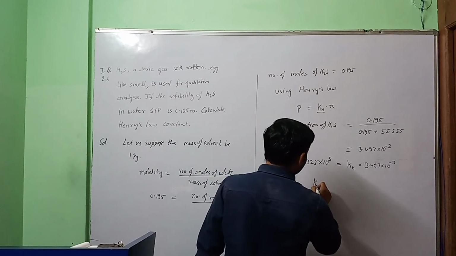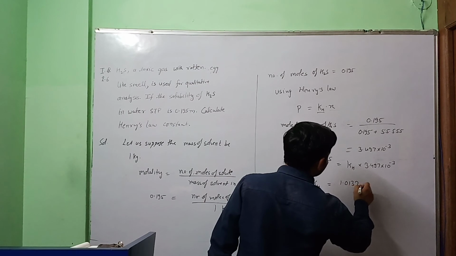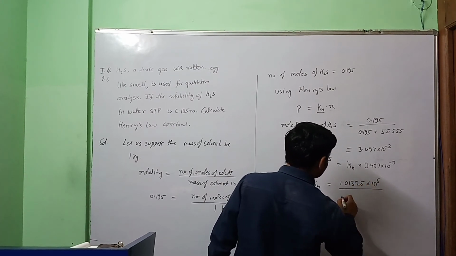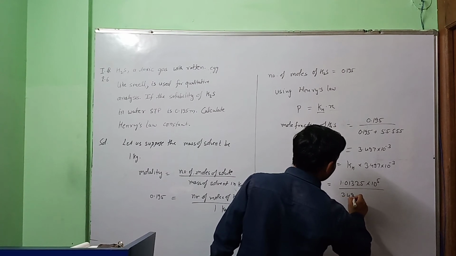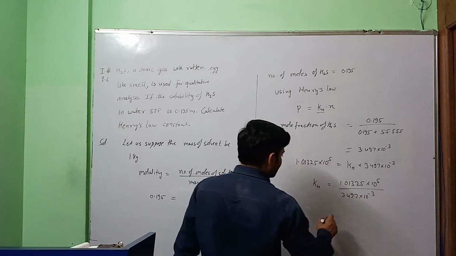So from here we will get kH equals 1.01325 into 10 to the power 5 upon 3.497 into 10 to the power minus 3.